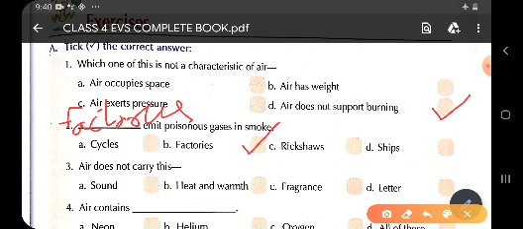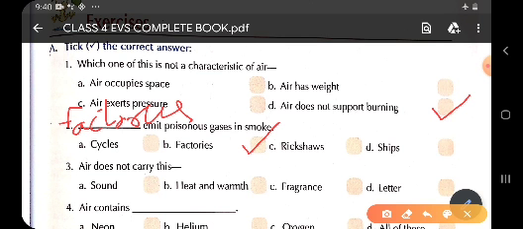That is why we are able to feel the heat and warmth of the sun. So the second one also is not the correct answer. C, fragrance. Children, we can smell the fragrance of a flower only because it is carried by the air. So air carries the fragrance, and this one is also not the right answer.